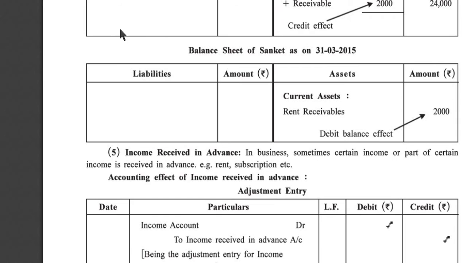Balance sheet of Sanket on 31st March 2015. Here on the asset side we have to write the current asset, rent receivable. Only we have to write the added amount which is given in adjustment. It is 2,000 and it is a debit balance effect.